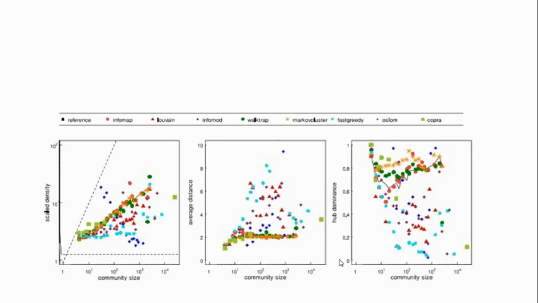The fifth feature is average distance. As you can see, for average distance, the graph is somewhat scattered from the reference value, and especially the FastGD, Louvain, and OSLOM algorithms do not follow the reference scale at all. The sixth feature is hub dominance. For hub dominance, we can see that WalkTrap somehow gives the best result, whereas FastGD is giving the least optimum result.